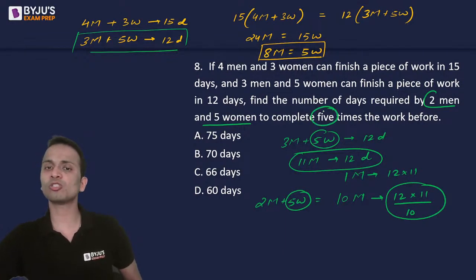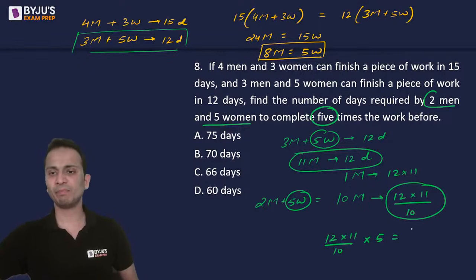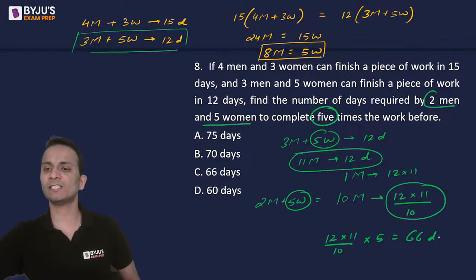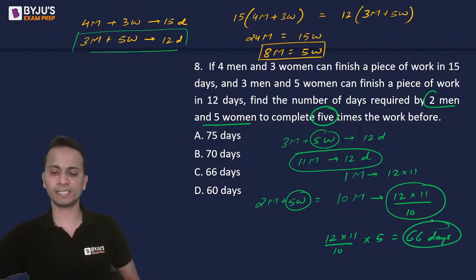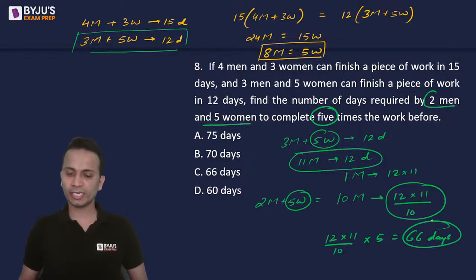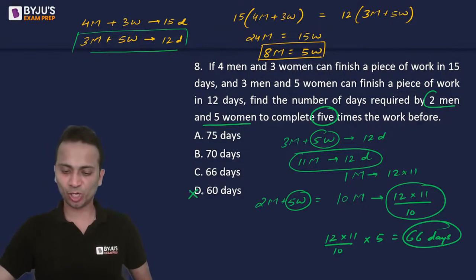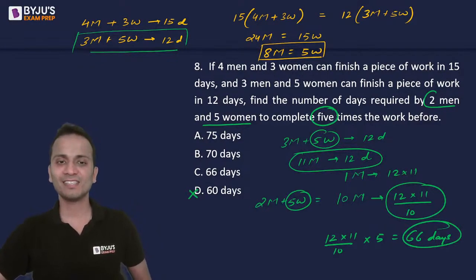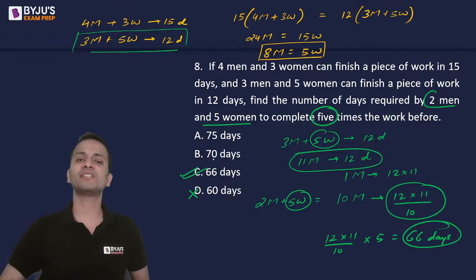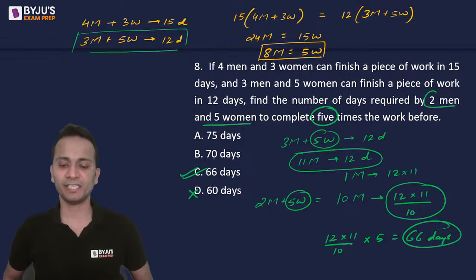But the work is also done 5 times. So now the number of days taken will be 12 into 11 divided by 10, whole multiplied by 5. Simplify this and you will get the answer as 66 days. So the correct answer is not option D, which the majority of you have given as the answer. The correct answer is option C, that is 66 days.